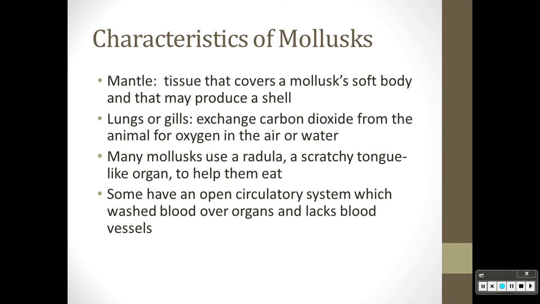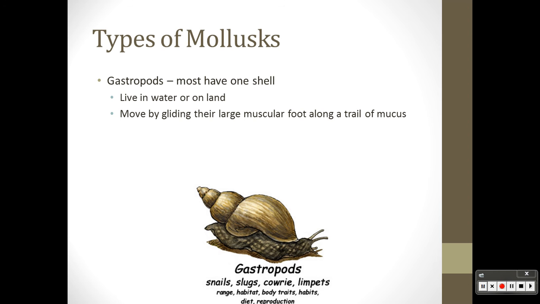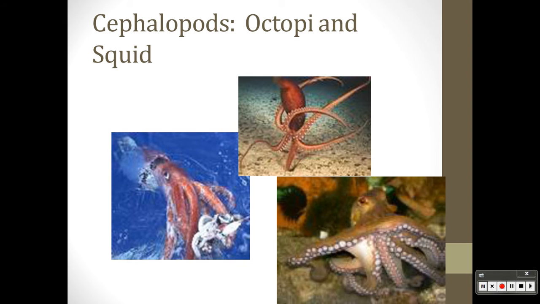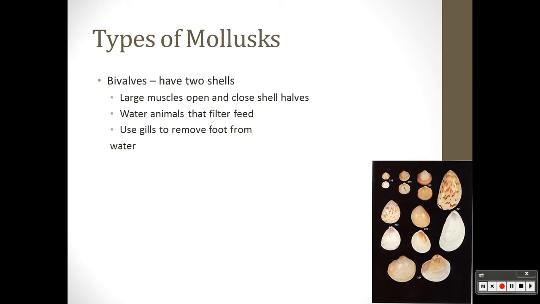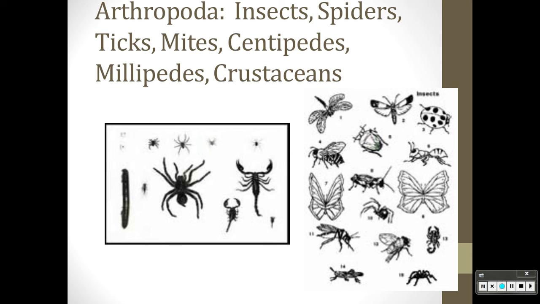Again, this information just needs to go into a table. It's a bunch of reading, bang it into a table, learn the table. So different types of mollusks, you don't need to learn every feature of each one. The big one is arthropods.